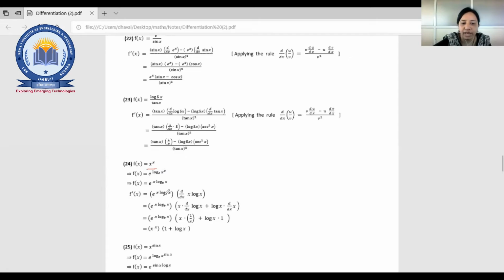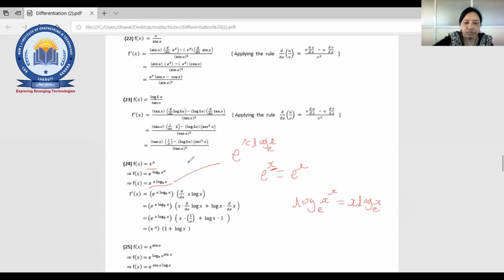Because we know the differentiation of e raised to something, right? We know that the derivative of e raised to x is e raised to x. Now instead of x, we are getting this. Now in logarithm, we have seen that log x raised to x, base e, can be written as x log x, base e. So the final term is e raised to x log x, base e. So you can go in that way.